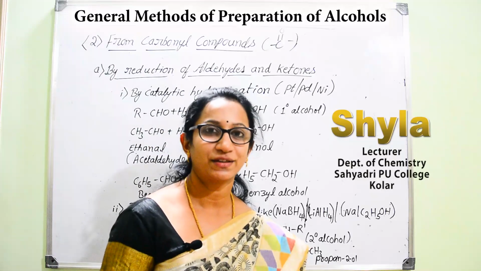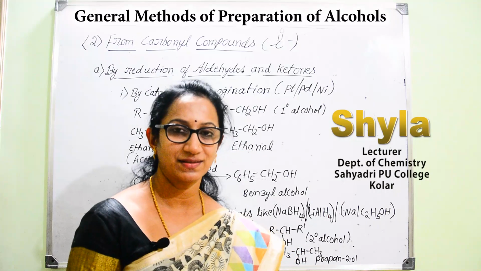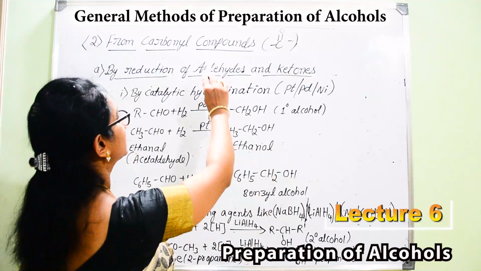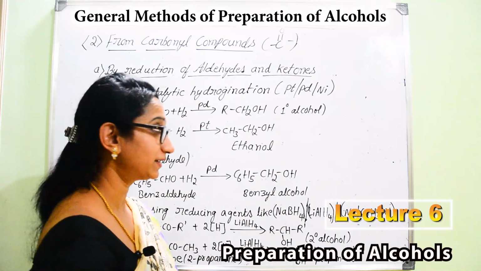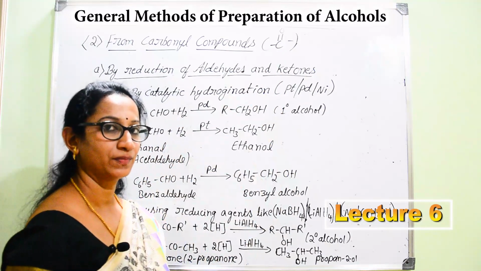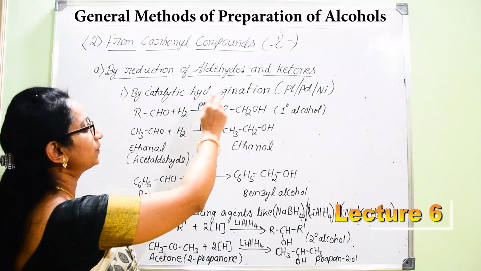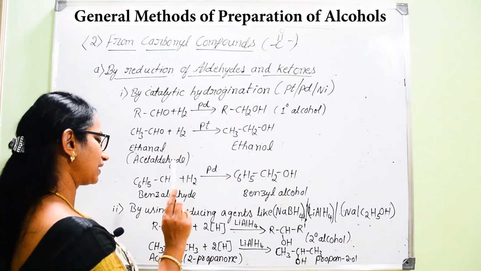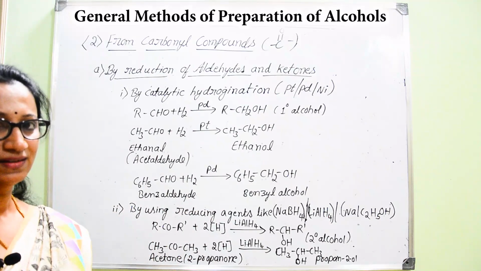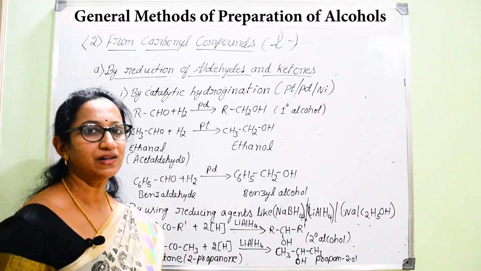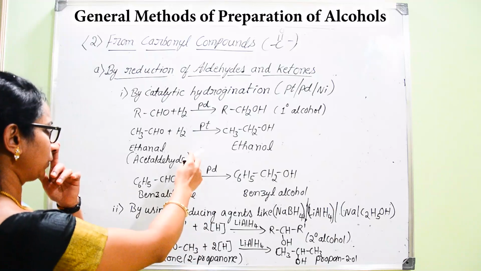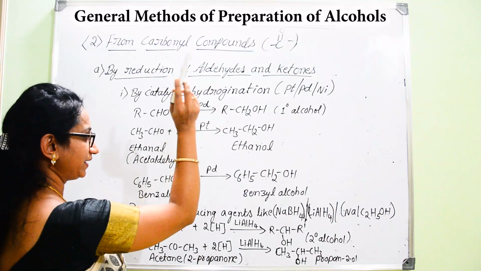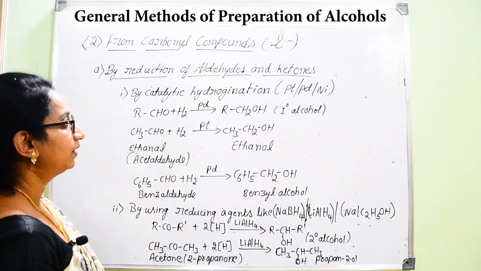If you go for the second method of preparation of alcohols, that is from carbonyl compounds. Carbonyl compounds are those which contain the C double bond O group. Now which are those carbonyl compounds? You can consider aldehydes, ketones as well as carboxylic acids as carbonyl compounds. Now we can start with aldehydes and ketones.